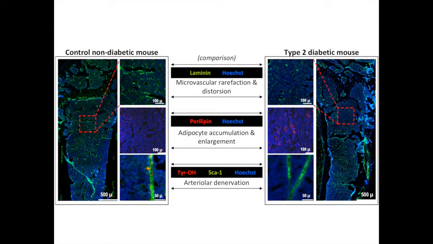This picture shows some of the alterations observed in the bone marrow of OB mice, a model of type 2 diabetes, as compared to control mice. You can see rarefaction and abnormal morphology of the microvasculature, as well as the reduction of arteriolar innervation by sympathetic nerve terminals and excess fat deposition. All these changes can affect bone marrow function.